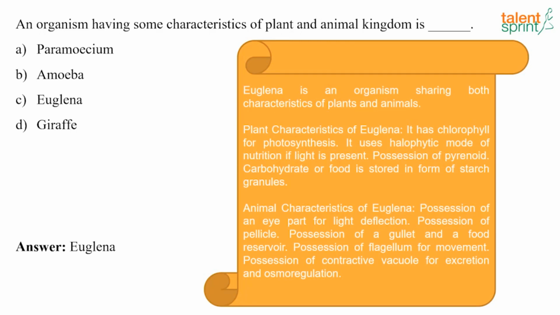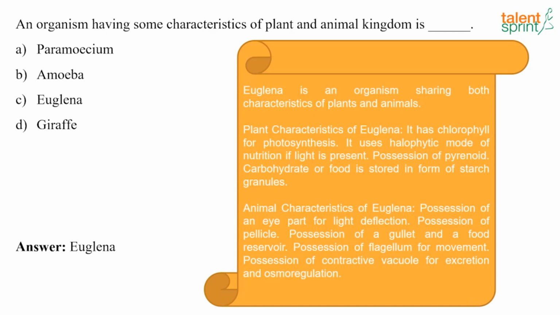So what are the plant characteristics of Euglena? It has chlorophyll for photosynthesis. It uses holophytic mode of nutrition if light is present, it has the presence of pyrenoid, and carbohydrates or food is stored in the form of starch granules.